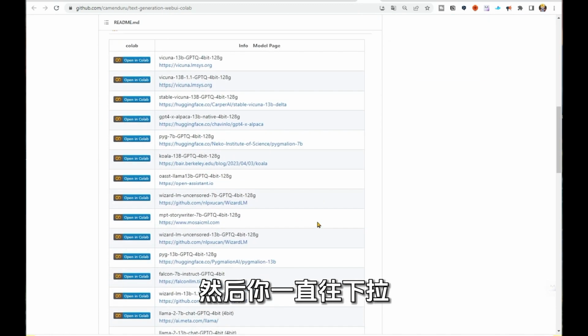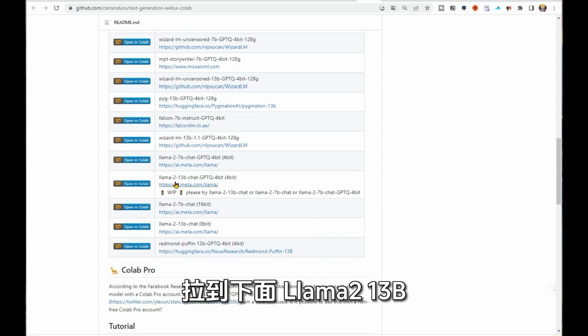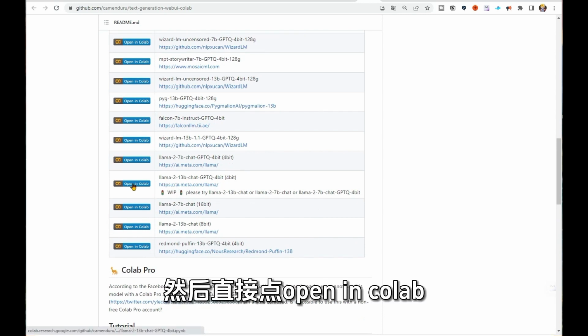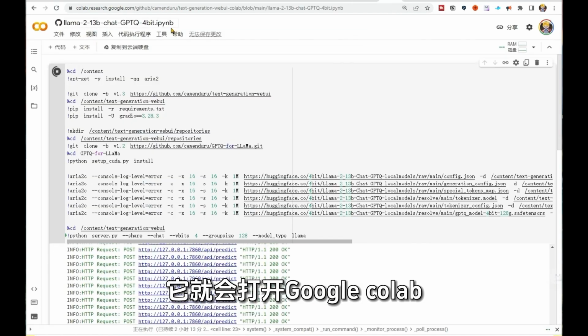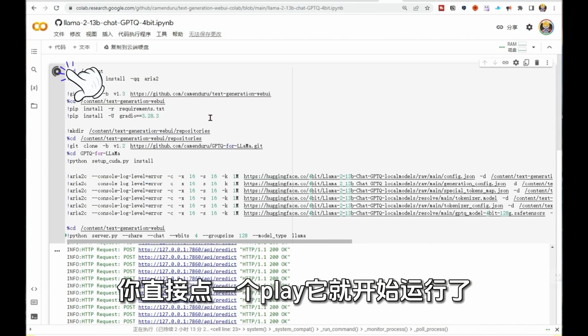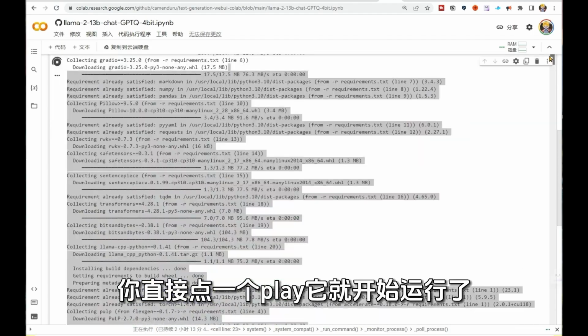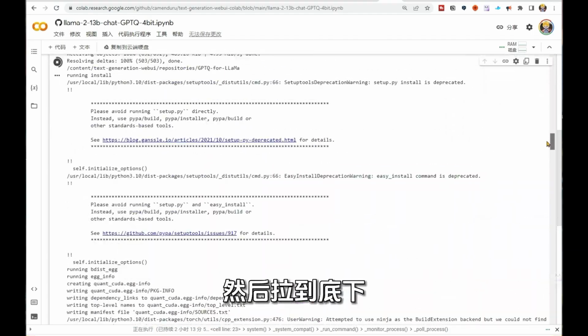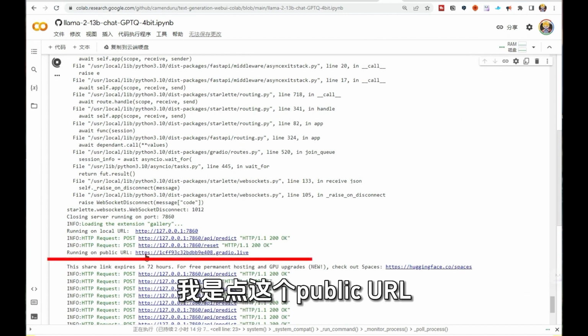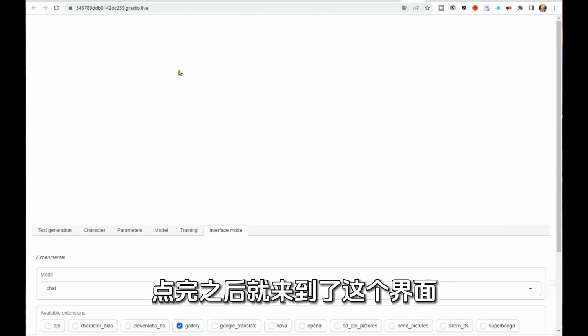So how do we test it now? Actually, there are many user interfaces for one-click testing like this on GitHub. For example, this GitHub page, and then you just keep scrolling down. Pull down to the bottom and click on Open in Colab. It will open Google Colab. Just click on play and it will start running. After running, you will see a lot of code like this.